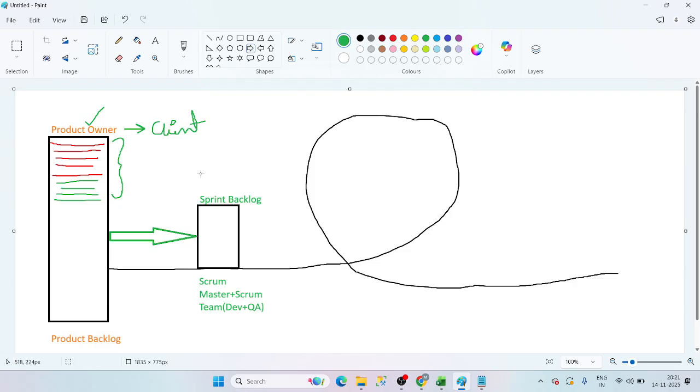Just consider he brought around 10 tickets. Do you think we can complete all the 10 tickets, guys?